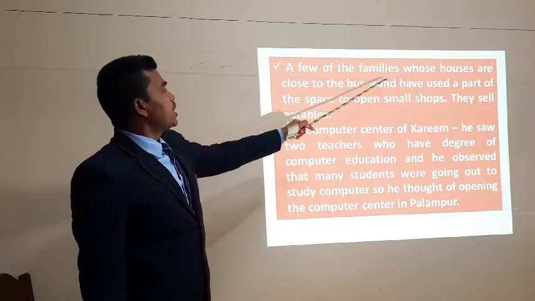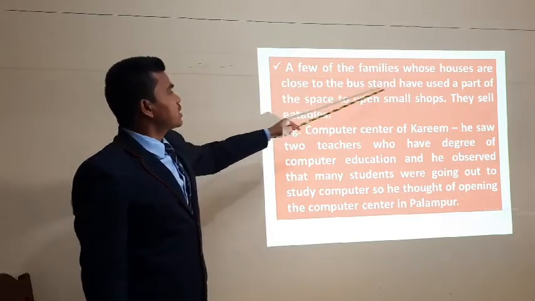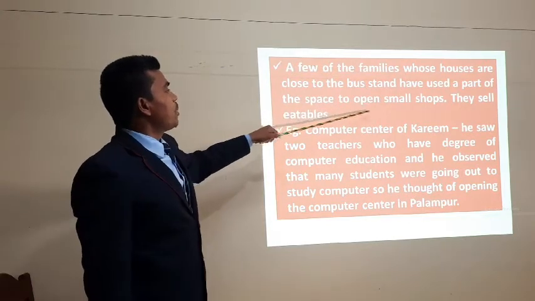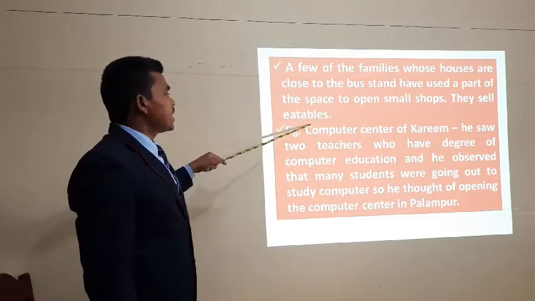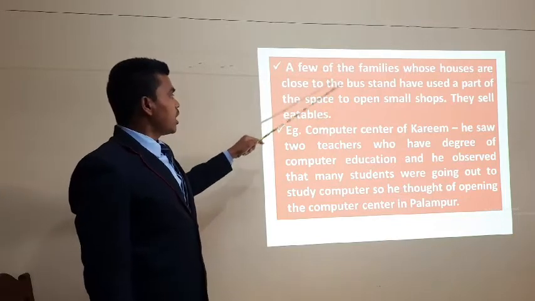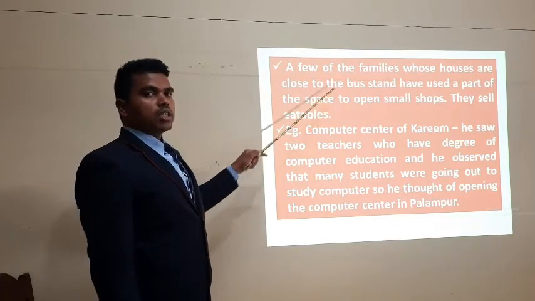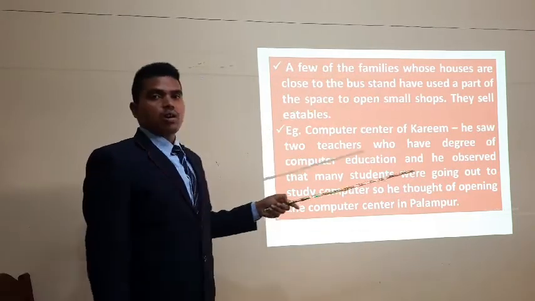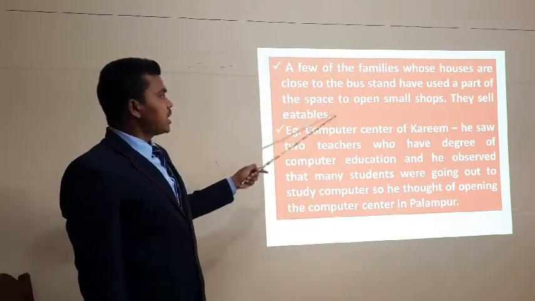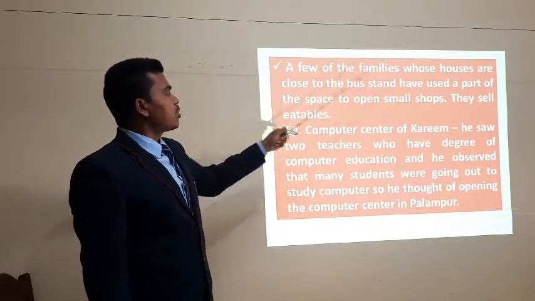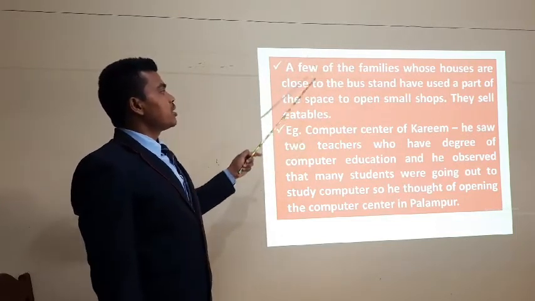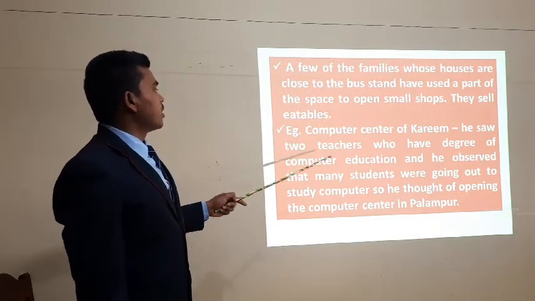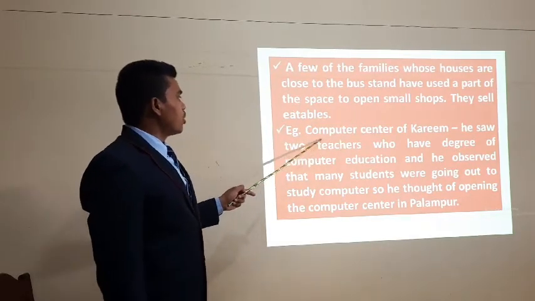A few of the families whose houses are close to the bus stand have used a part of the space to open small shops. They sell eatables, isn't it? This is seen everywhere, not only in the village Palampur but in other areas also, where there are bus stands. Around that place, people open small shops, isn't it? The example is given in the book.